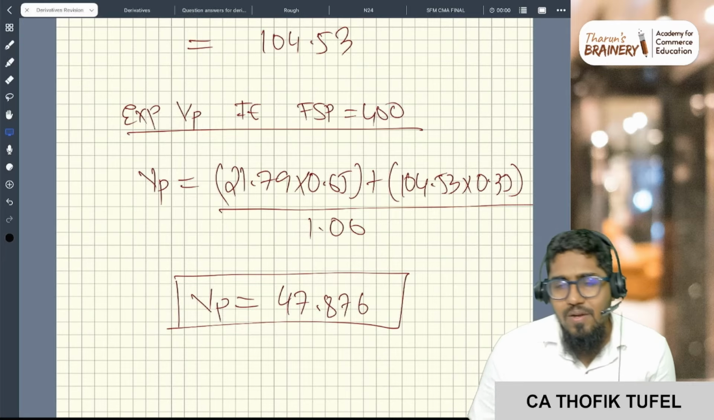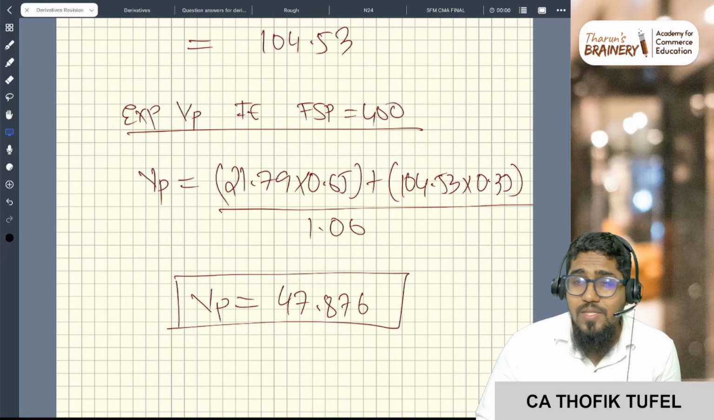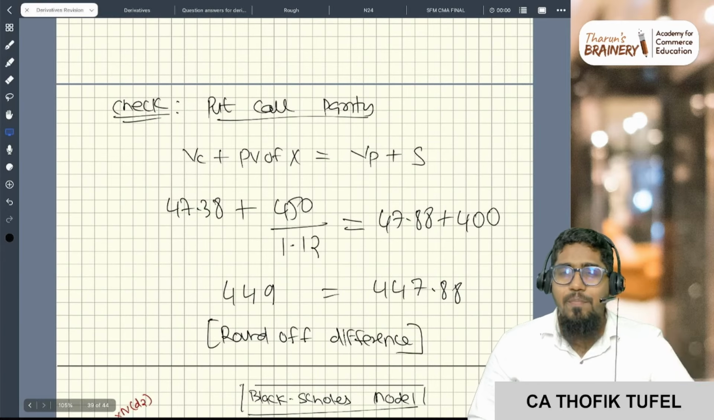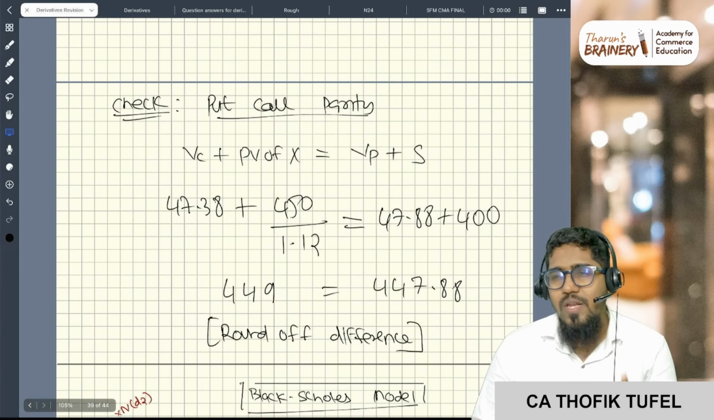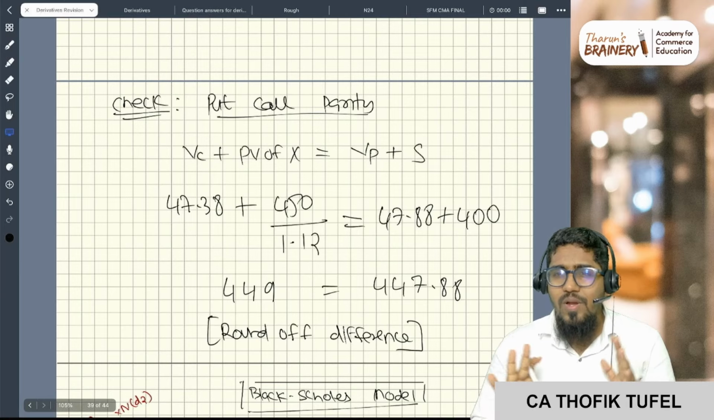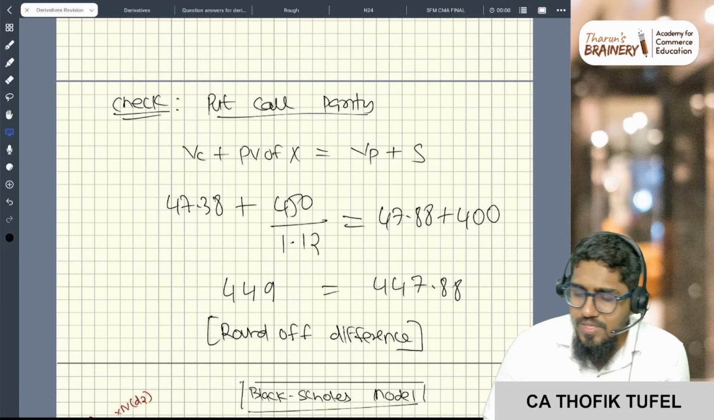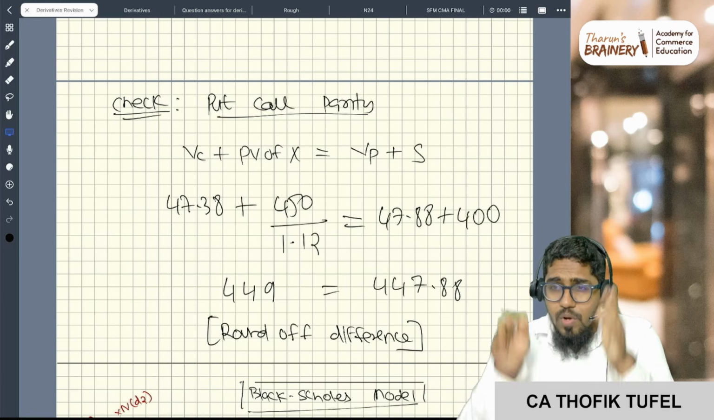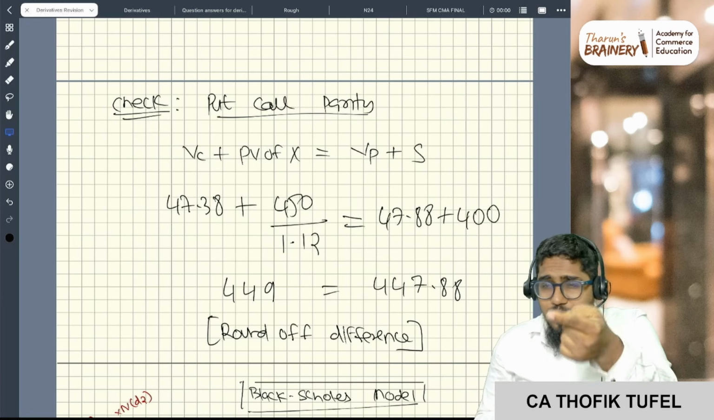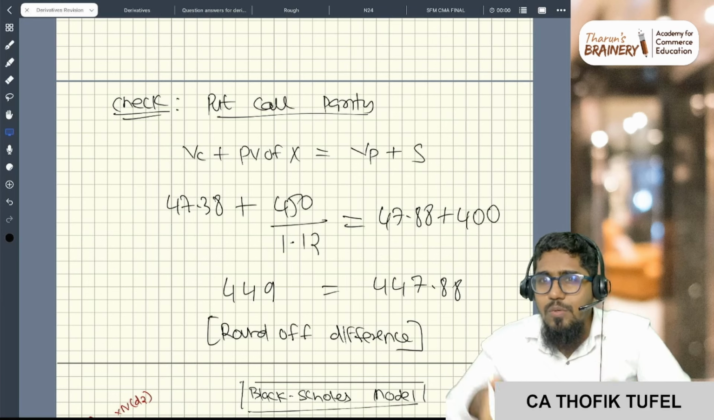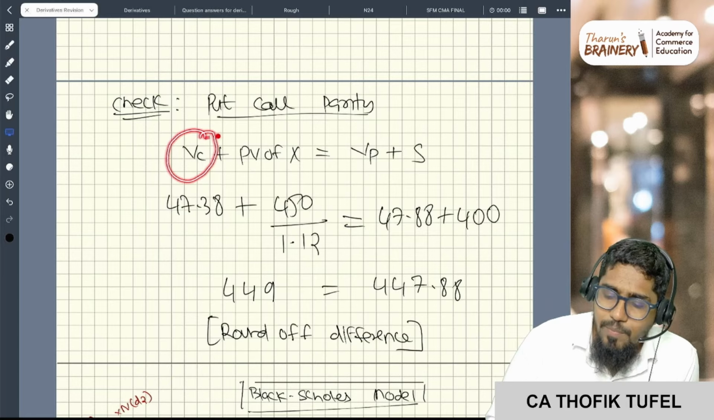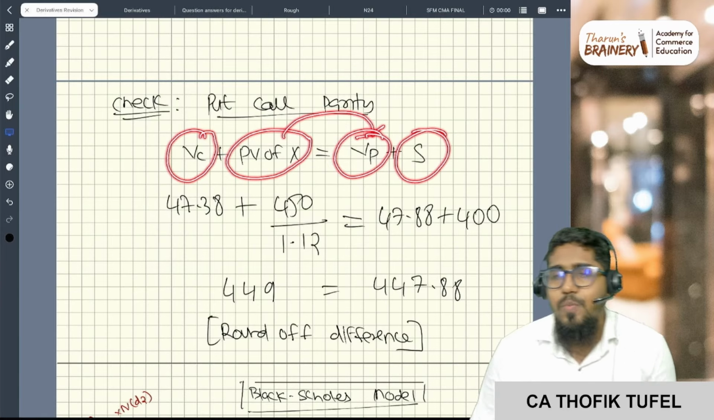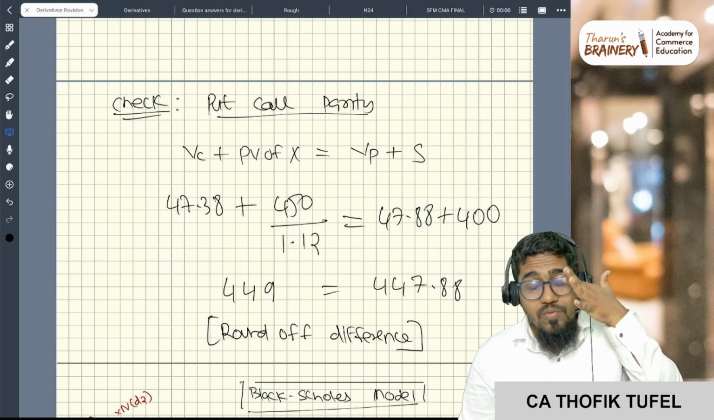Here in a lot of places I did round off. You can also check the answer. There is an equation called put call parity. All these things are not given in much depth in your study material, or even in the study material answers, but I'm giving it for an elaborate discussion. If the option is properly priced using this formula, it will always satisfy this equation: the value of the call plus the present value of the strike price will always be equal to the value of the put plus the spot price.